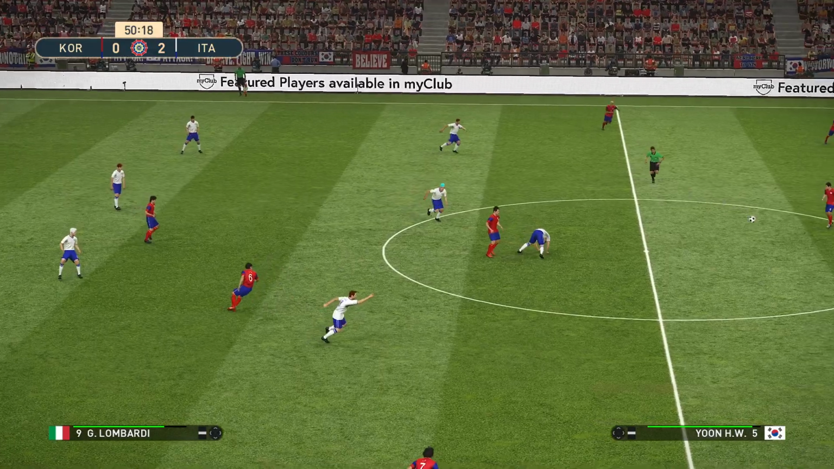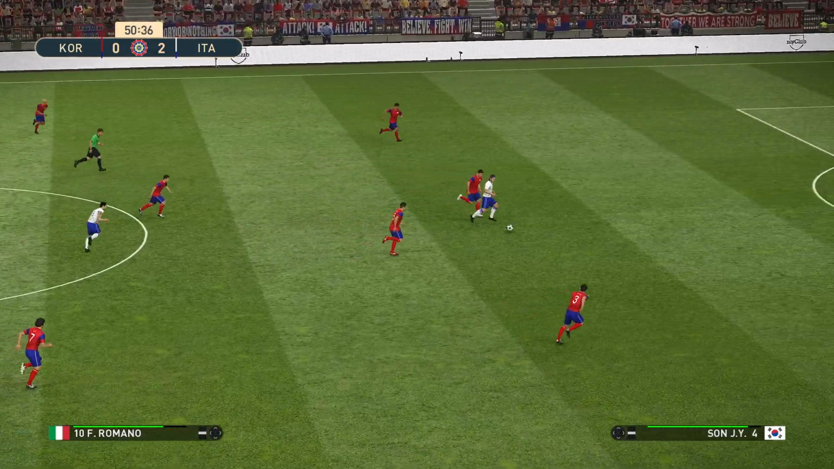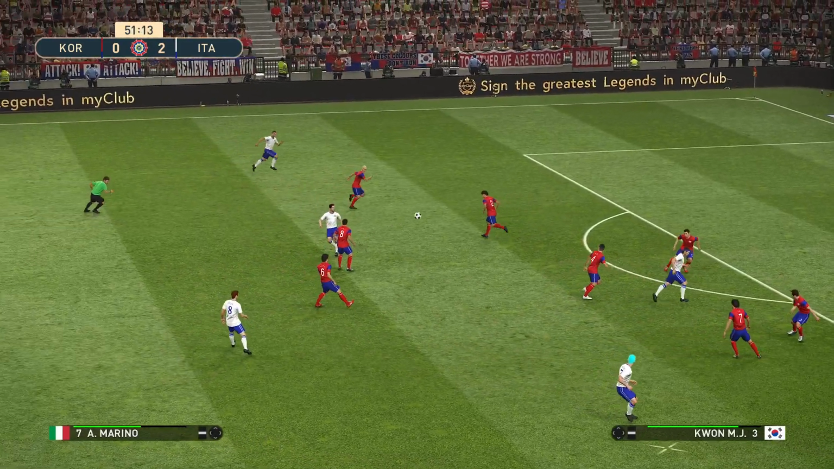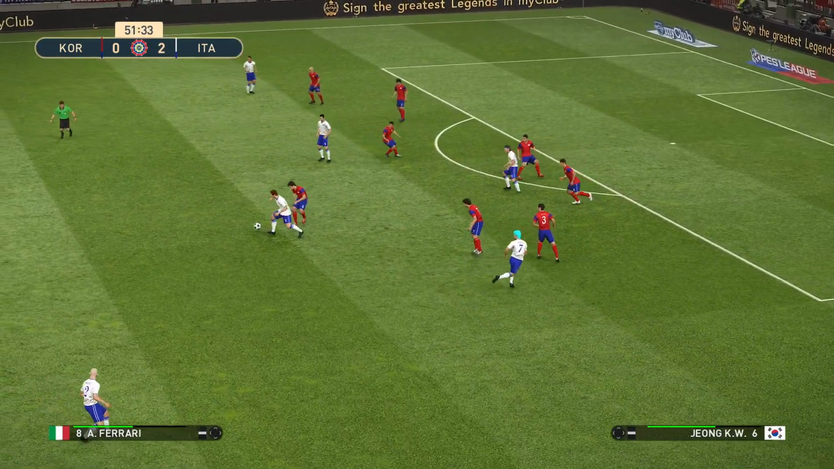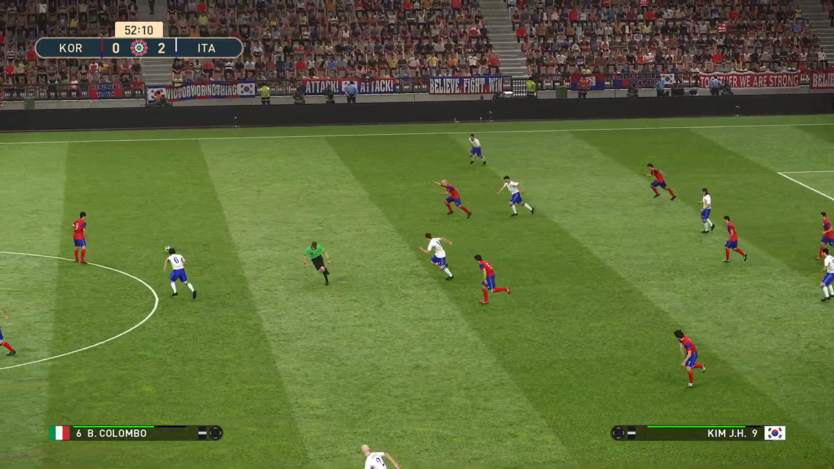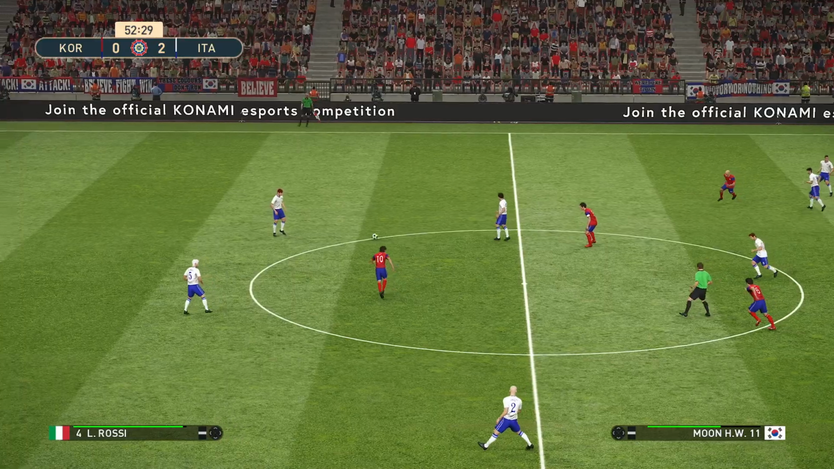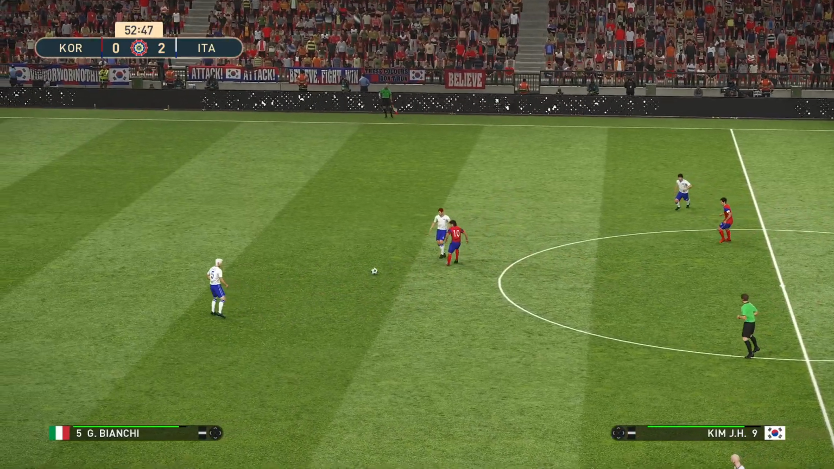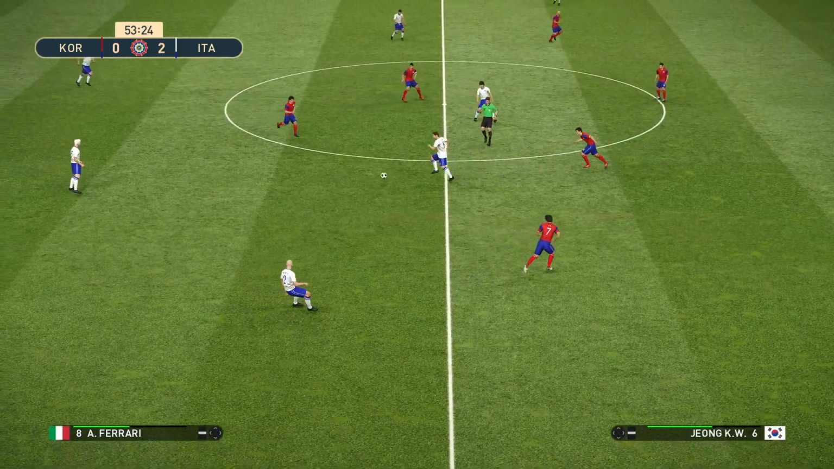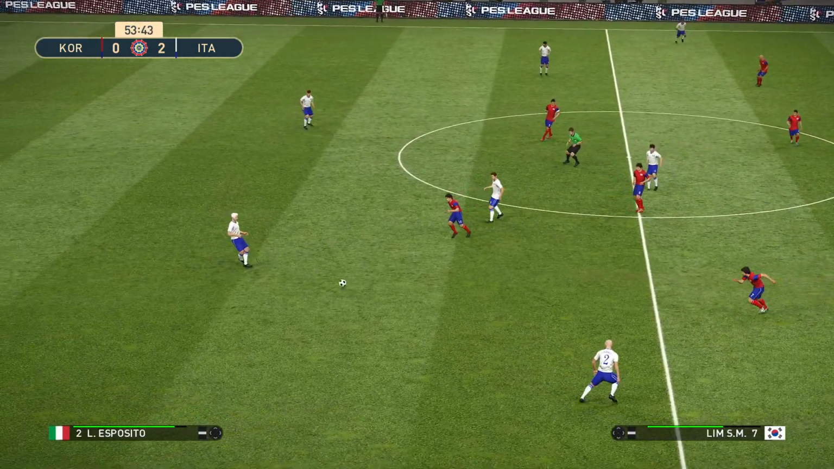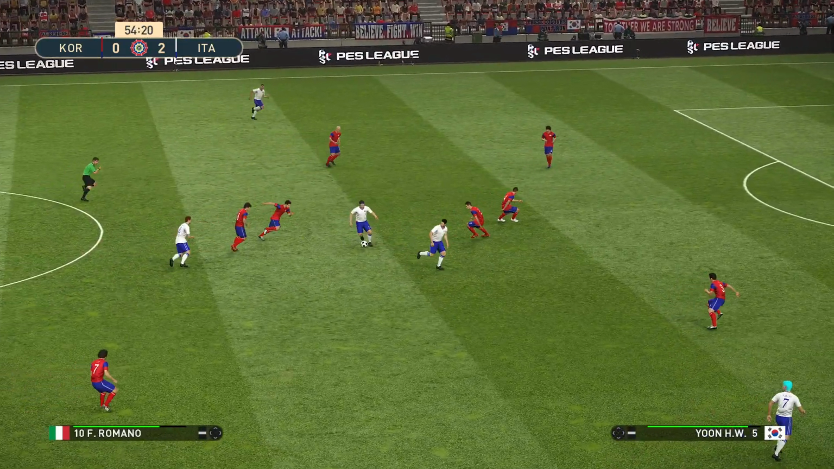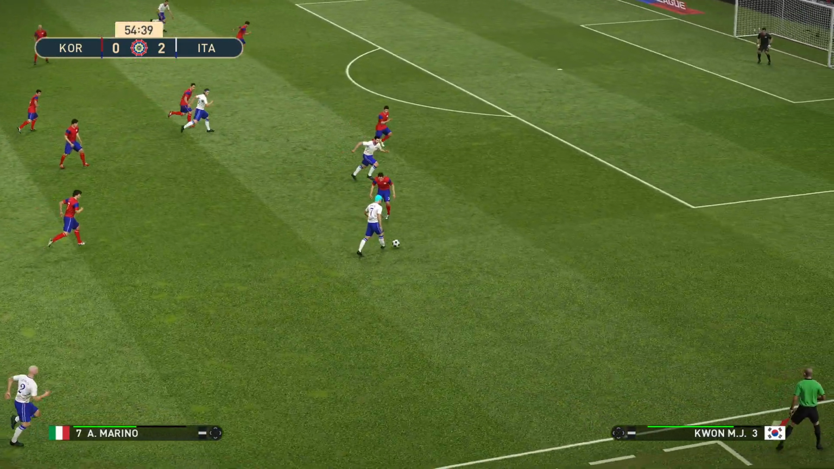Now here's Romano. Romano's in here. Son did well to hold him up a bit. But Italy still have possession. Moon won it back and he played up to Kim, but once more South Korea give it away. And Italy look more comfortable on the ball, you'd have to say. Esposito plays it up to Lombardi. Romano plays it out to Marino.